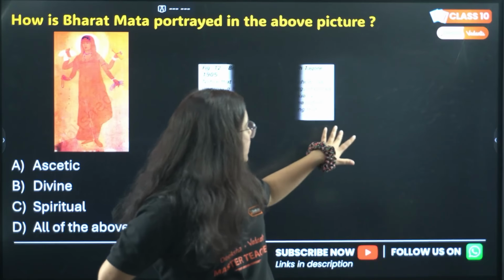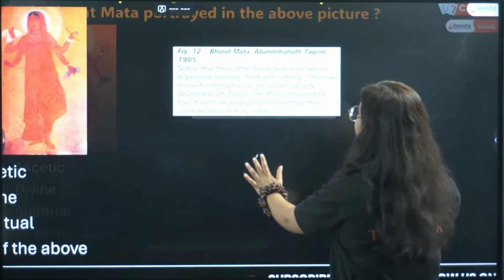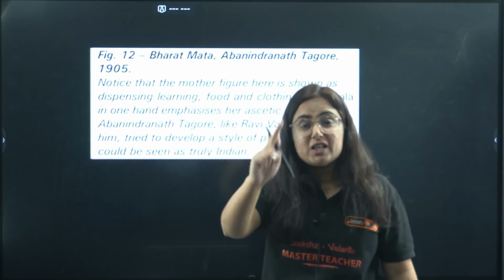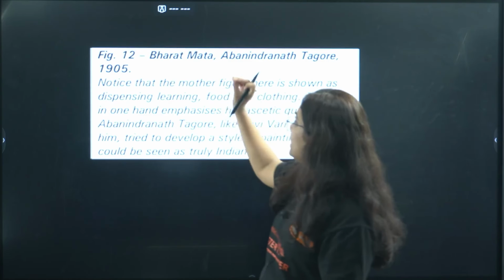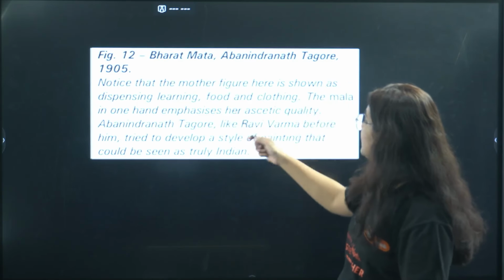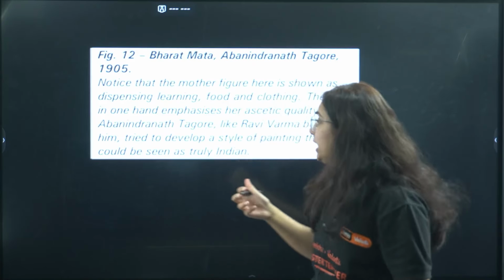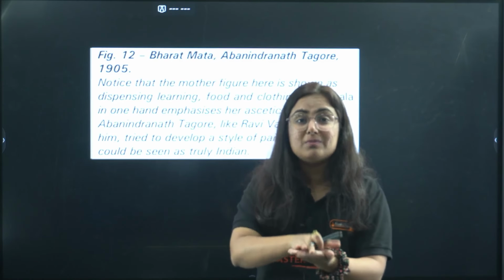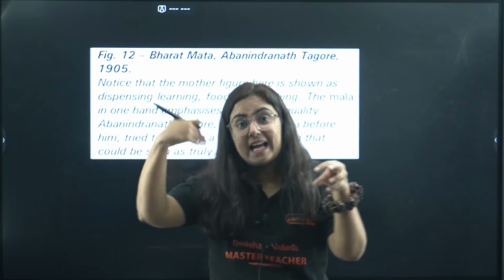In the box given in the description, it clearly says that this picture of Bharat Mata was made by Abanindranath Tagore, right, in the year 1905 during the time the Swadeshi movement was going on in India. Notice that the mother figure here is shown as dispensing learning, food and clothing. The mala in one hand emphasizes her ascetic quality, right? Do you know what ascetic quality is? Spiritual particularly. And one more MCQ comes from here. Here they are saying Abanindranath Tagore like Ravi Verma.